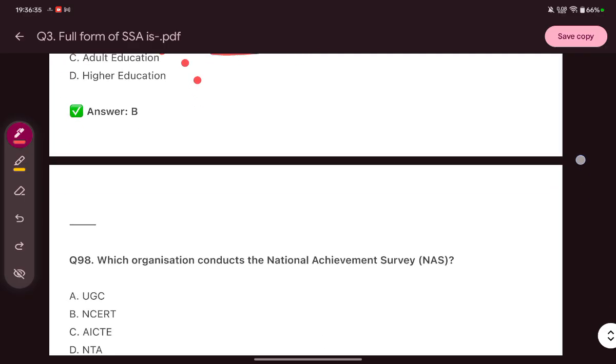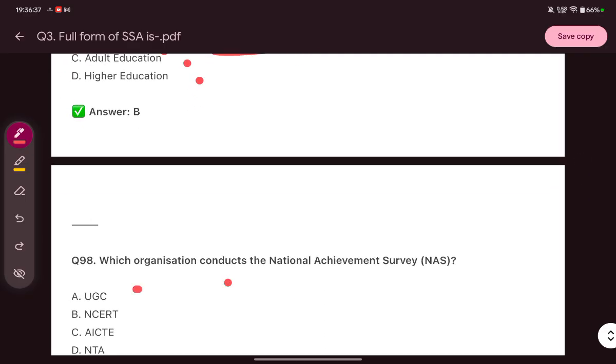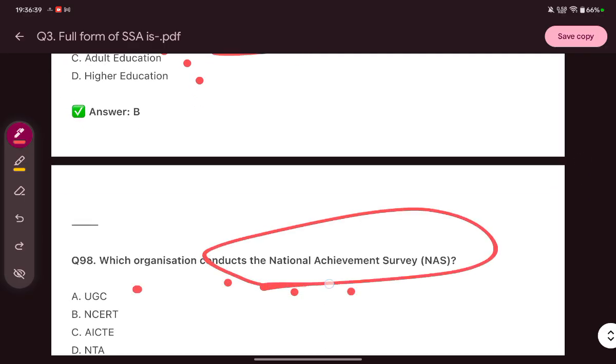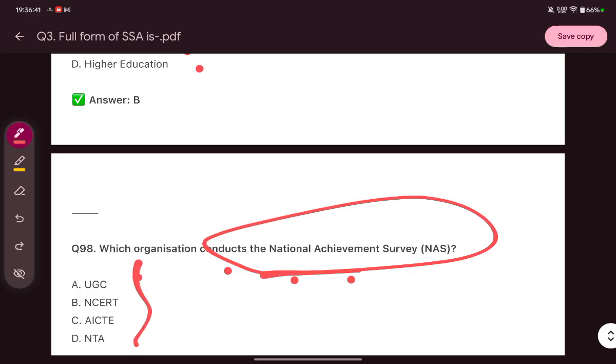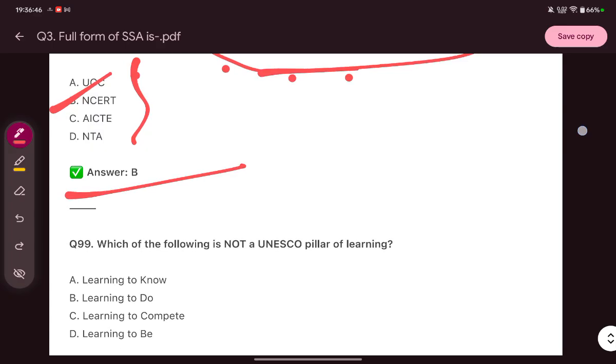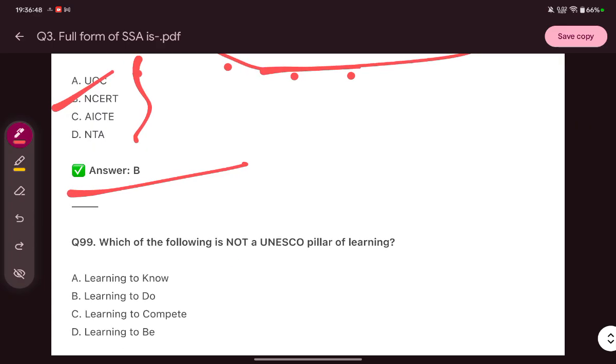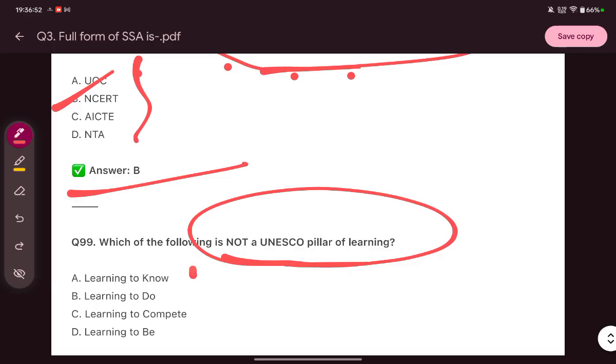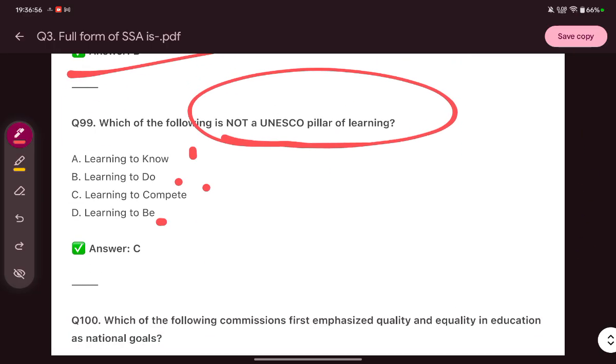Then next is, which organization conducts the National Achievement Survey, NAS? It is conducted by NCERT. Which of the following is not a UNESCO pillar of learning? Learning to know, learning to do, learning to compete, learning to be. The answer is learning to compete.